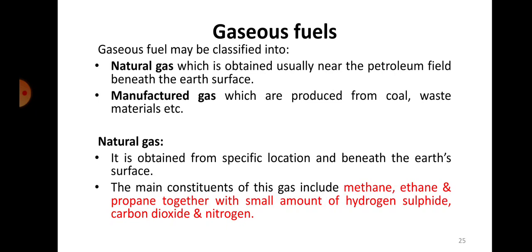Okay. First one, natural gas. It is obtained from a specific location and it is found beneath the surface of the earth. The main constituents of this gas include methane, which is the most common gas called natural gas, ethane, propane, together with a small amount of hydrogen sulfide, carbon dioxide and nitrogen. So generally we call methane itself natural gas. It's poisonous again, so it's dangerous when extracting methane, but it's one form of natural gas available.